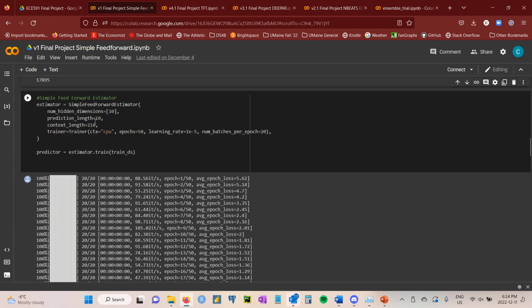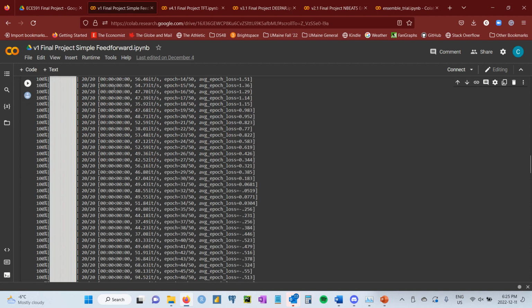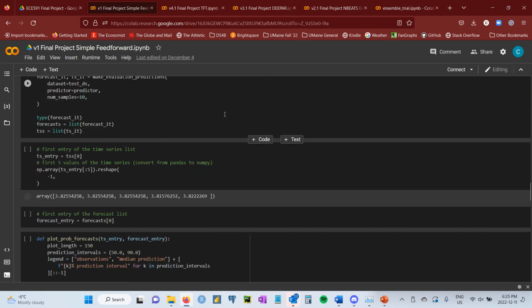And then here is the model itself. The simple feed forward is relatively simple. We're doing a 10-day prediction length. This one uses a context length of 210 days. Here we're using the CPU with 50 epochs, a pretty small learning rate, and 20 batches per epoch. We run our predictor function, which gives us all our nice training.